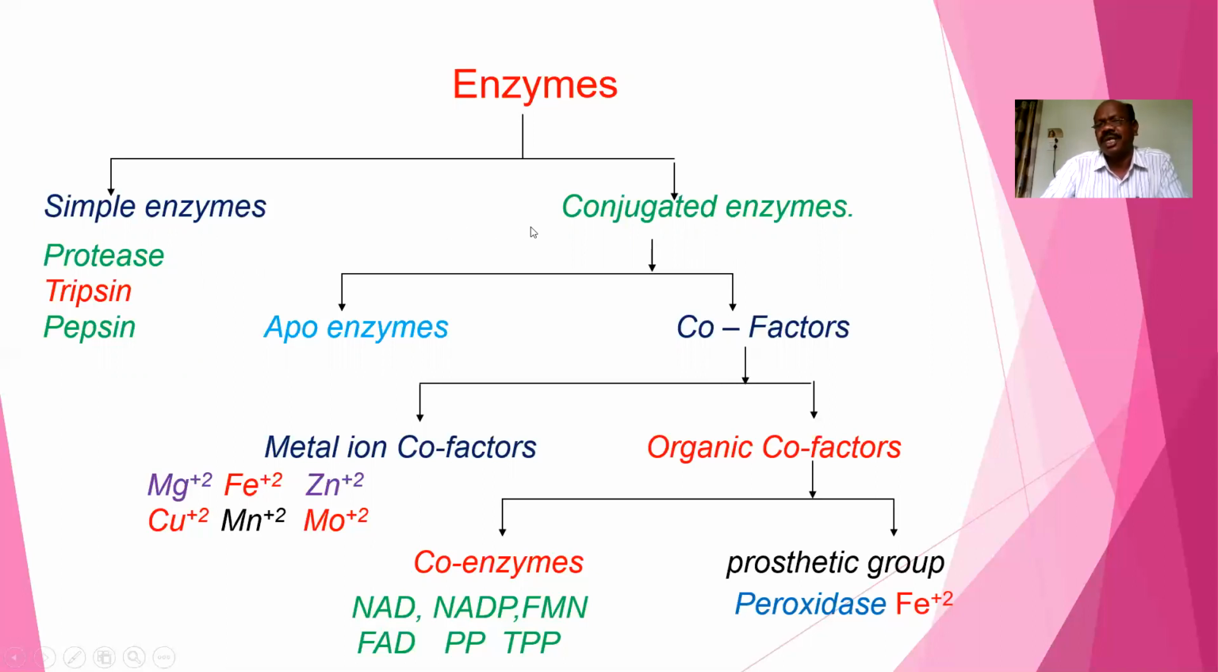And the second type is conjugated enzymes. Conjugated enzymes are made up of a protein part and a non-protein part. In conjugated enzymes, the protein part is known as the apoenzyme and the non-protein part is known as the cofactor. The apoenzyme is the protein part and cofactors are the non-protein parts in enzymes.